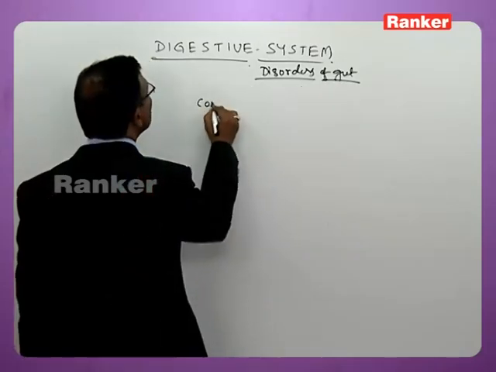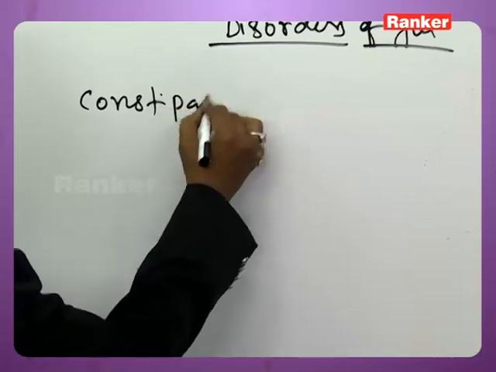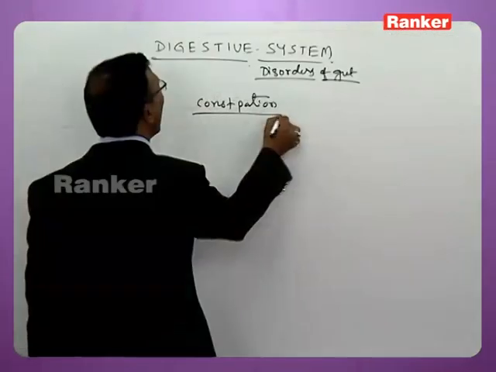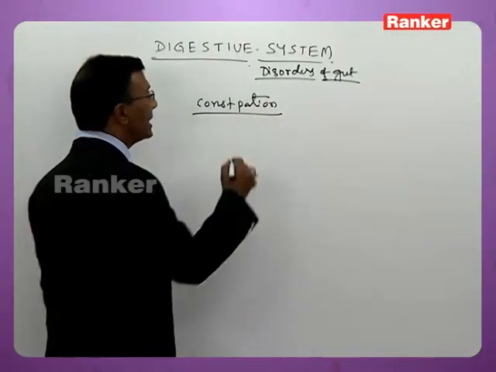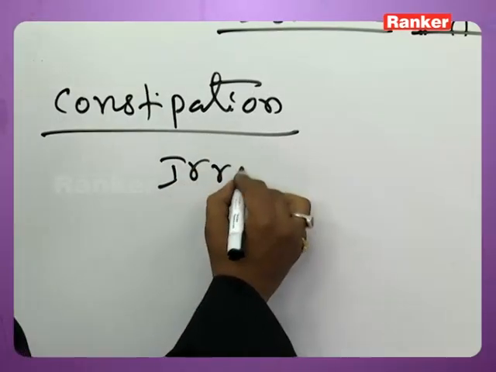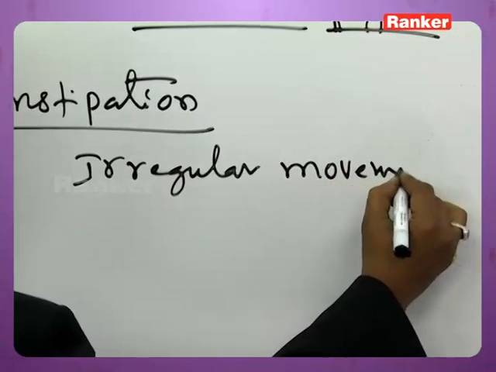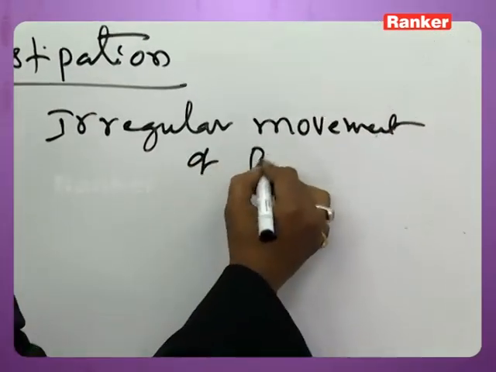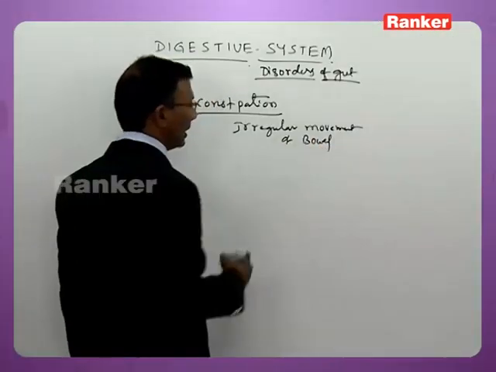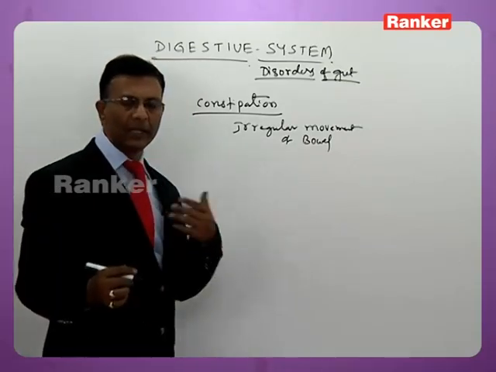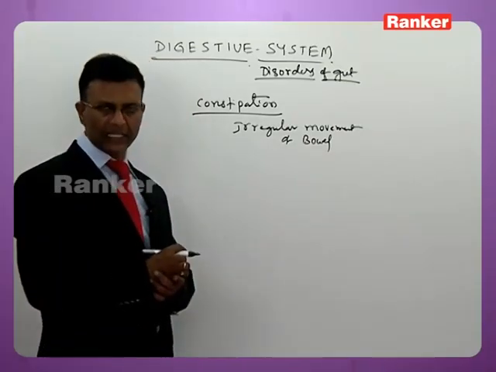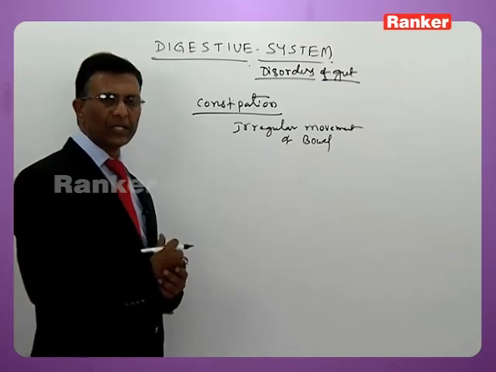The next you have constipation. In constipation, there is irregular movement of bowel. Because of irregular movement of bowel, there will be retention of the solid waste in the colon region and rectum region.